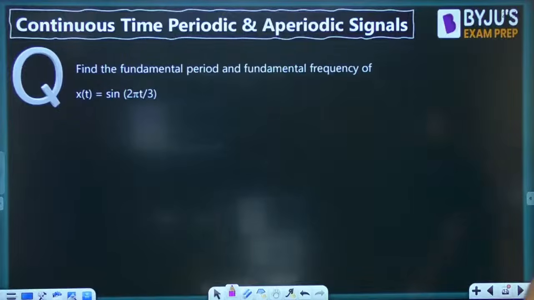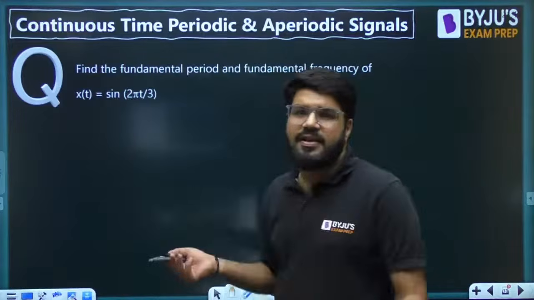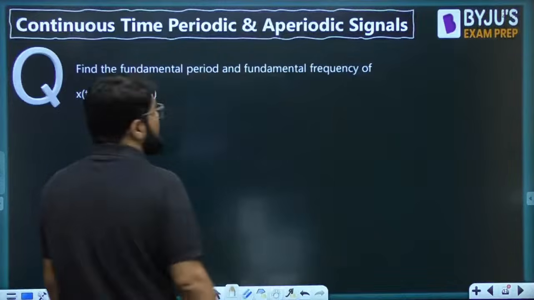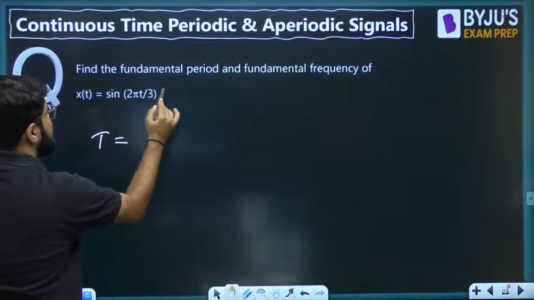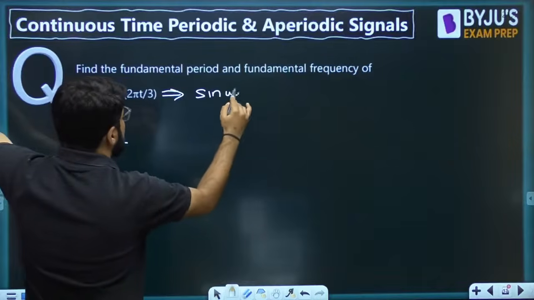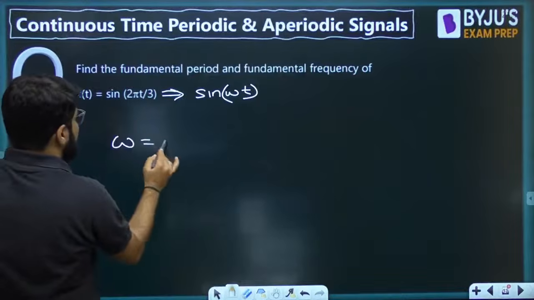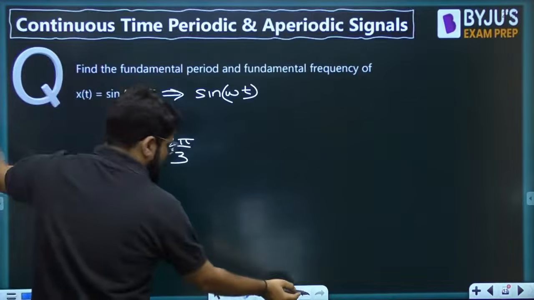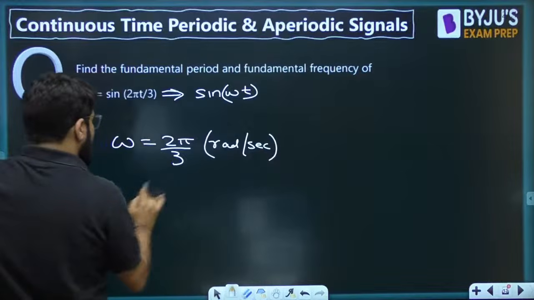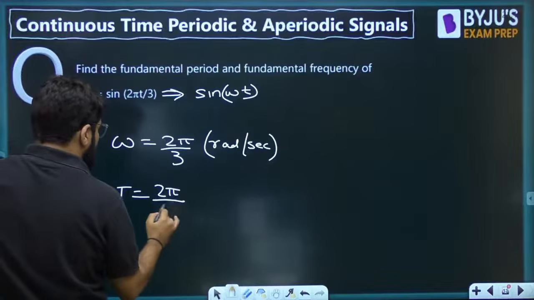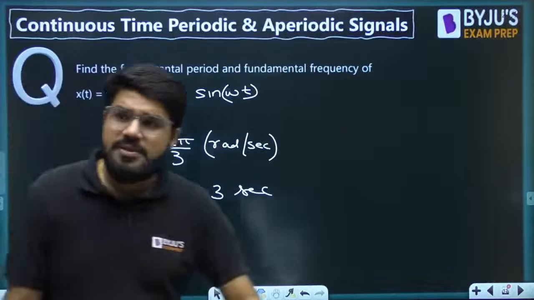Now, starting with a very simple question whose answer everybody can give: what is the fundamental period and fundamental frequency of this signal? This is of the form sin omega t. So what is the frequency? Omega is 2 pi by 3, and when I say frequency omega, that is in radian per second. Time period we know is 2 pi by omega. So when you take 2 pi by omega, that comes out as 3 seconds. So the time period of the waveform is 3 seconds.